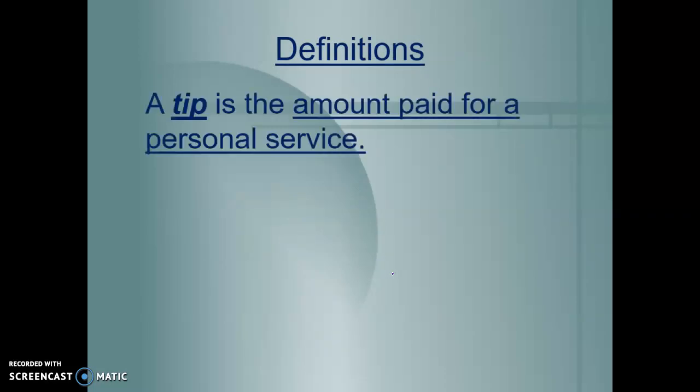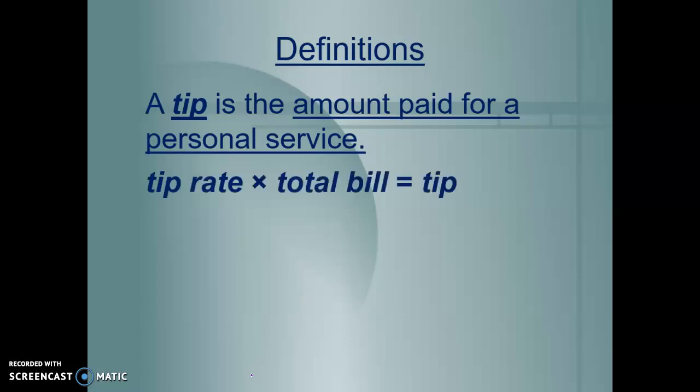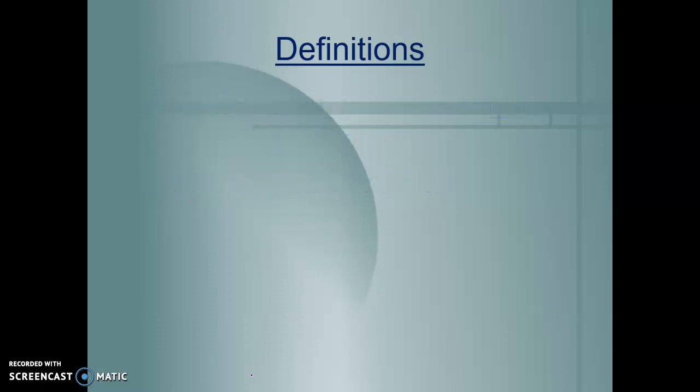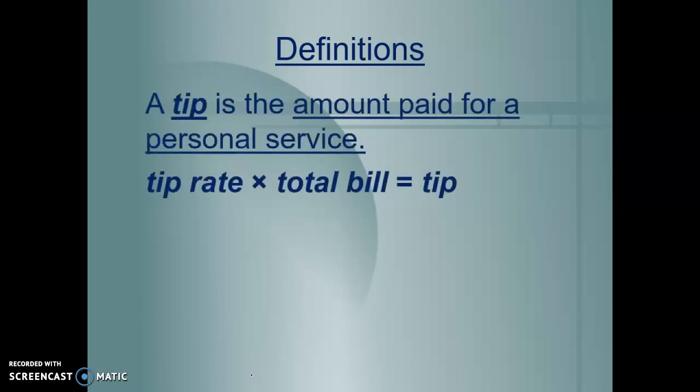All right, so here are a few more definitions that you are going to need to know when we're talking about money. A definition that we use often when we're talking about restaurants or hairdressers is a tip. A tip is the amount paid for a personal service. The tip rate times the total bill equals the amount of the tip. Again, going back to that percent equation, we have a percent times the whole equals the part.